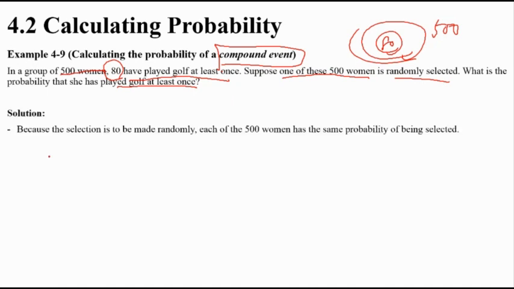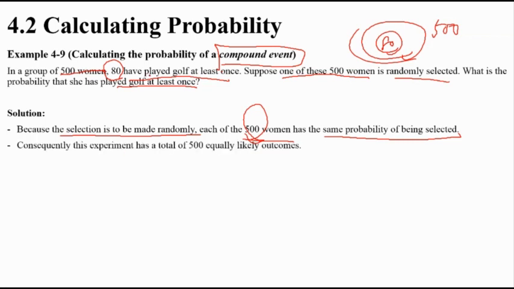Because we select randomly, each of the 500 women has the same probability of being selected. So they have the same chance to be selected. So the experiment has a total of 500 equally likely outcomes.